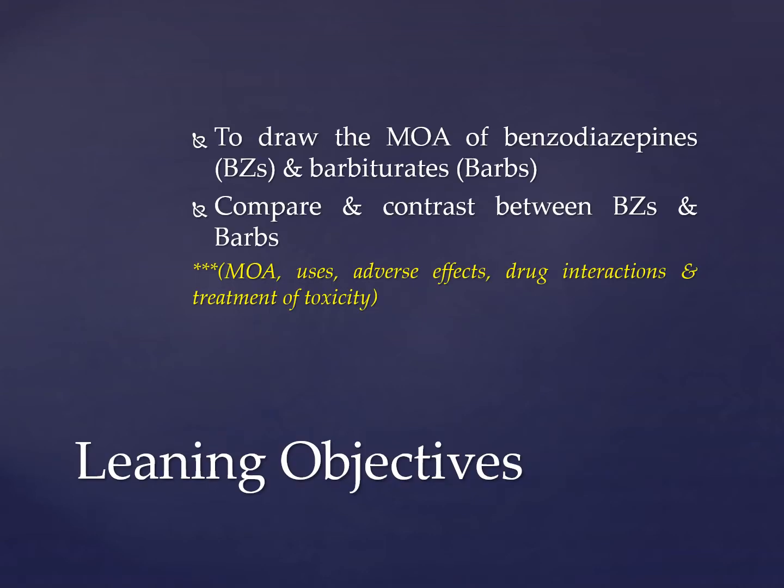Learning objectives would be that I would expect by the end of this lecture you all should be able to draw the mechanism of action of benzodiazepines and barbiturates, and you should know how to compare and contrast these two on the basis of mechanism of action, clinical uses, adverse effects, drug interactions, and treatment of toxicity. By comparing and contrasting both of these you would be able to cover the whole chapter. Okay? So it would be delivered in two parts.